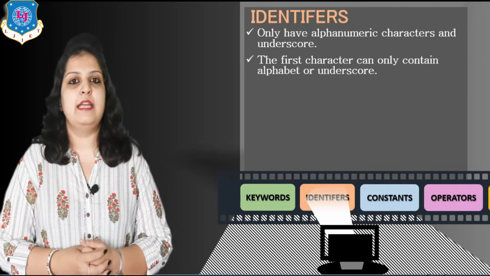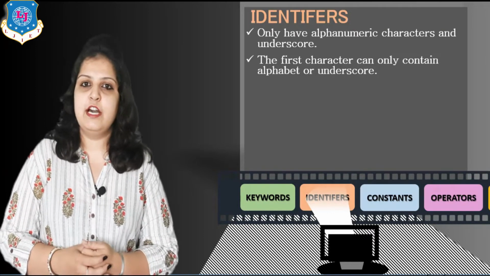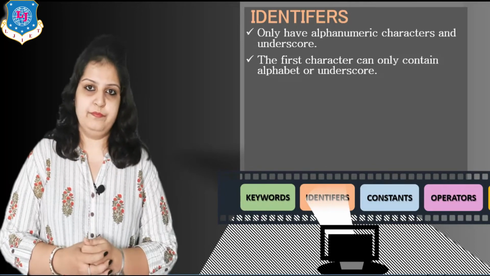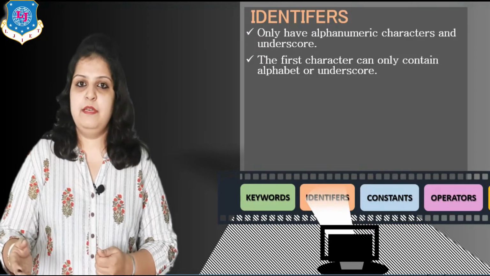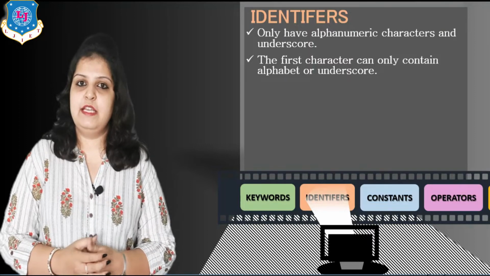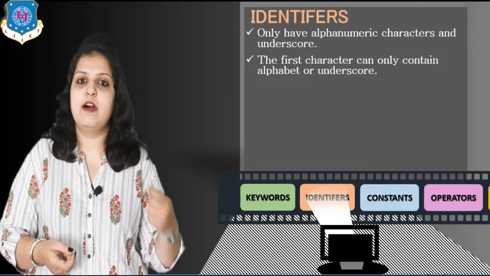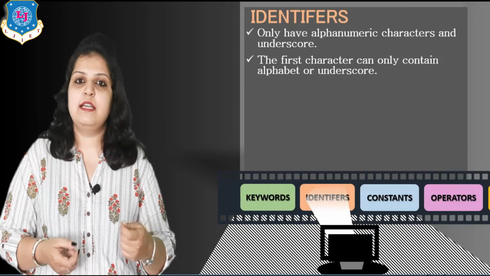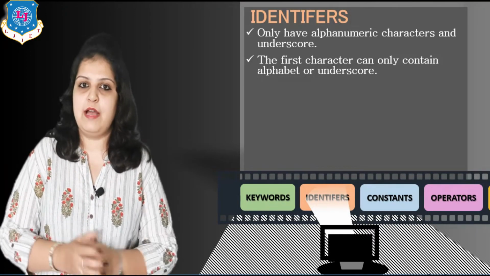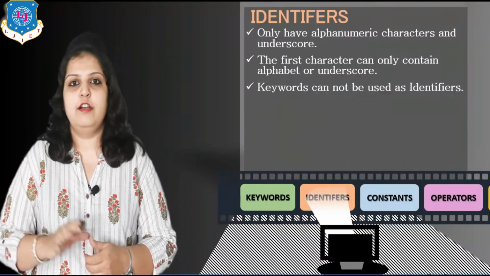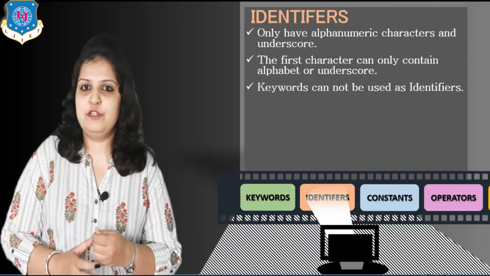Then what is the second rule? The first character can only be an alphabet or underscore. Previously I said that we can write an example like A1, but we can't write 1A because the first character can never be a numeric value. It will always be an alphabet or underscore. What is the next rule?